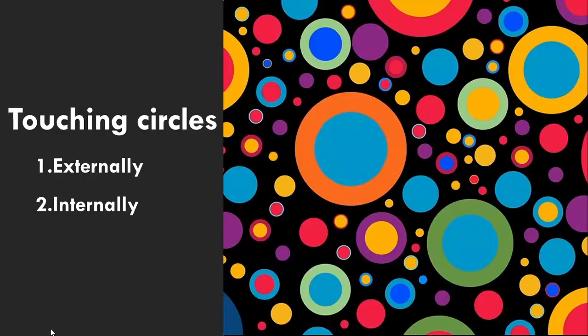Now, let's see precisely what are the types of touching circles. As we saw in the figure, the touching circles are mainly categorized into two types: externally touching circles and internally touching circles. So let's first see what are the externally touching circles.